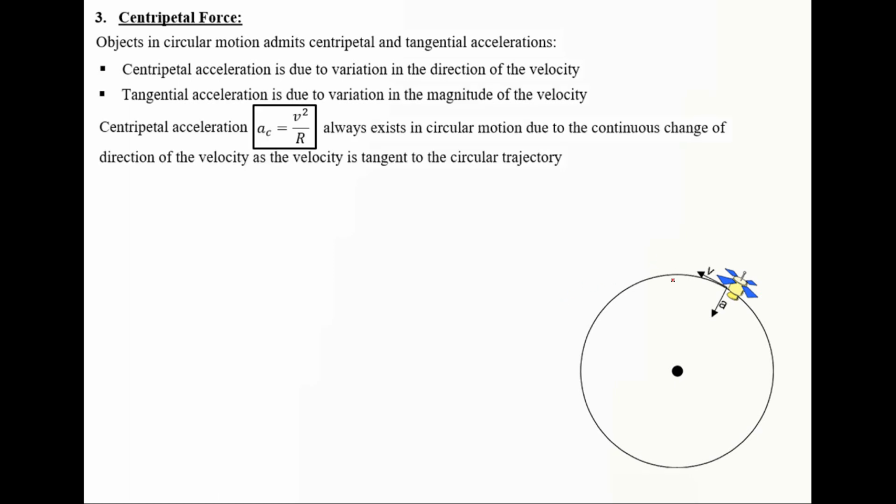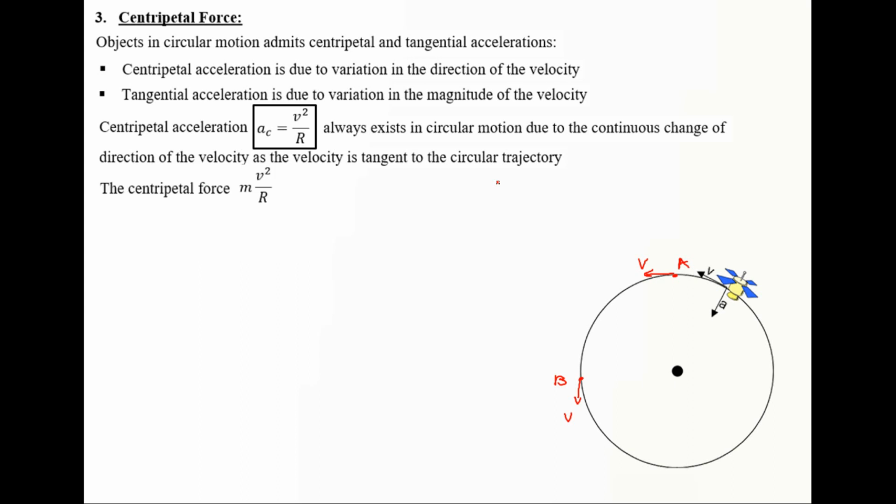Now let me consider 2 points here. This is the point A, this is the point B. The velocity here would be to the left, the velocity here would be to the right, which means that the velocity at each point of the disk in circular motion is changing, which means the direction of the velocity is changing, which means that along circular motion we always have centripetal acceleration. It always exists in circular motion due to the continuous change of the direction of the velocity, as the velocity is tangent to the circular trajectory.